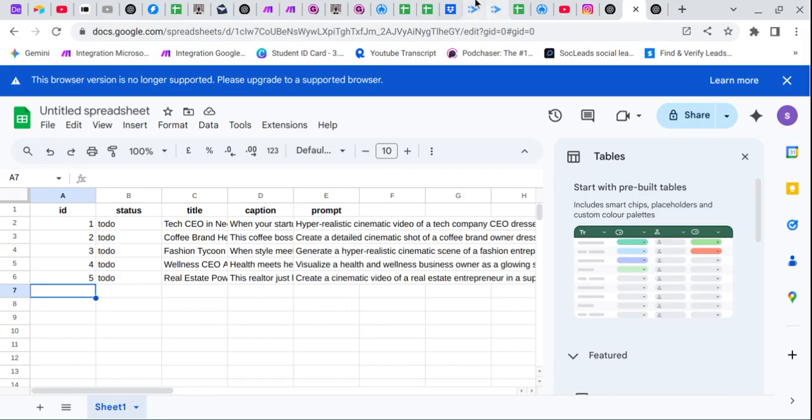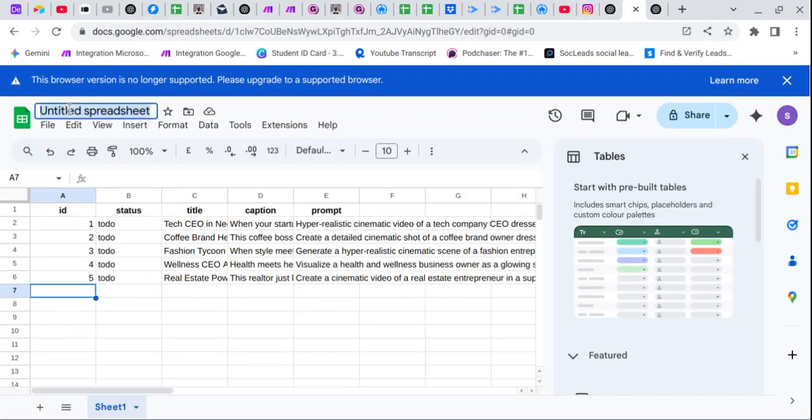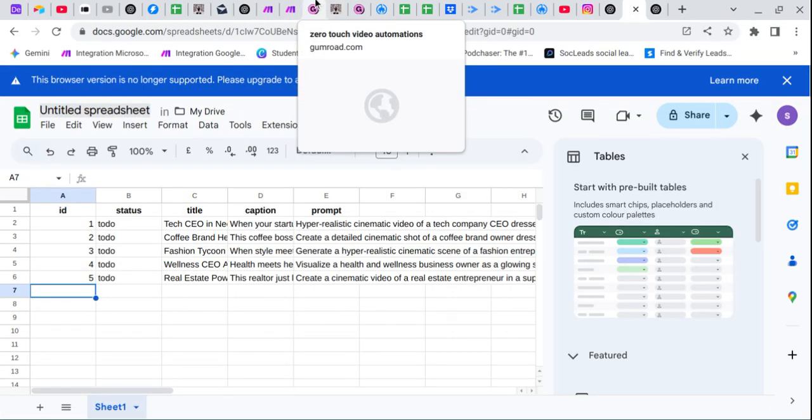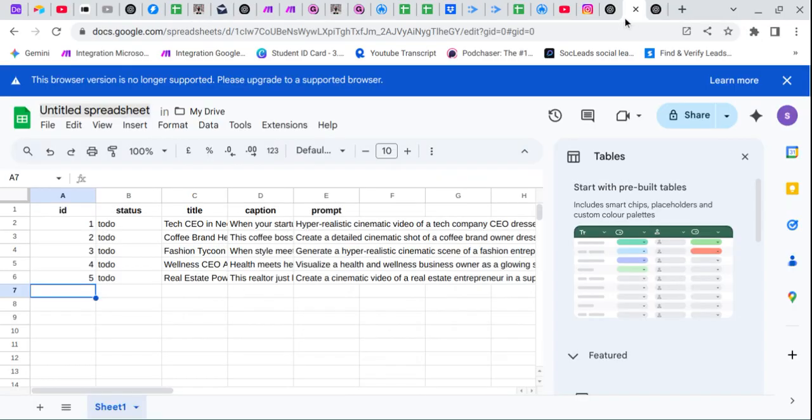Let's go to our workflow on Make. Let's rename it. So let's rename it zero touch video automation. Simply copy this, simply paste it, click on enter.